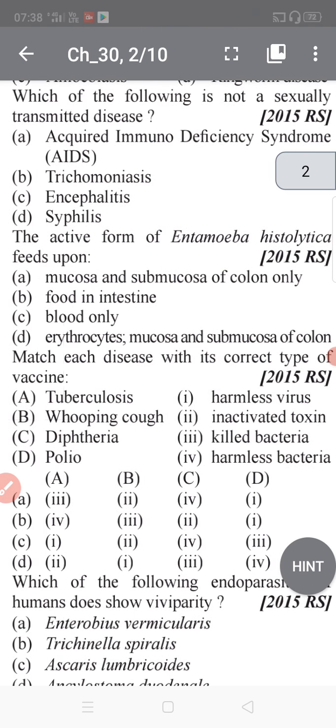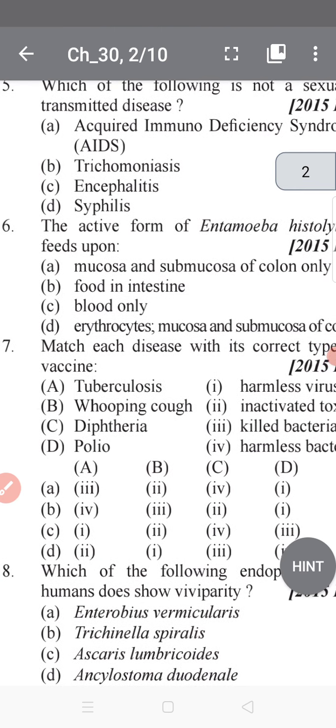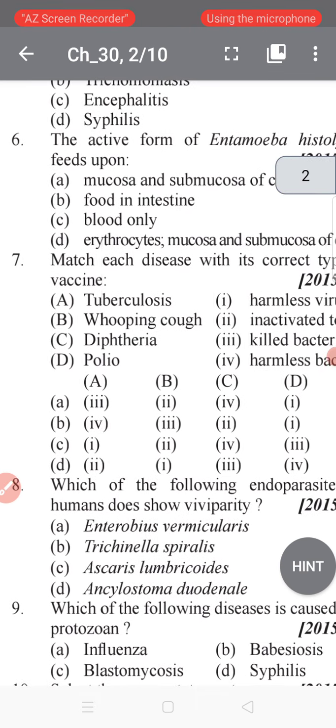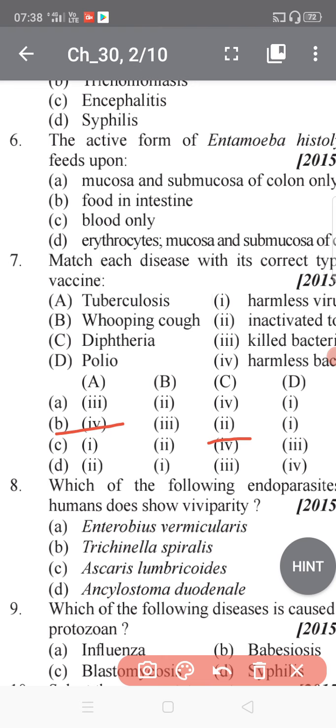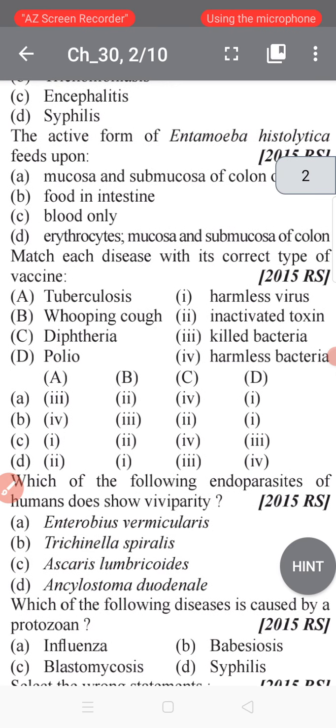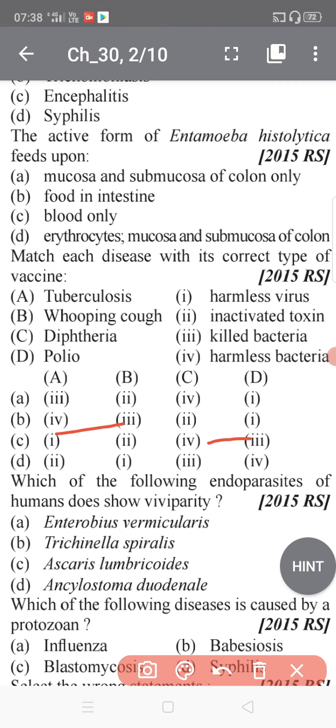Here is the best matching: tuberculosis, whooping cough, diphtheria, polio. So option B is more correct here, because why? This is because tuberculosis belongs to harmless bacteria. Okay, and whooping cough has killed bacteria, and diphtheria is an inactivated toxoid. Polio is a harmless virus. This is the reason. So the best option here is option B.